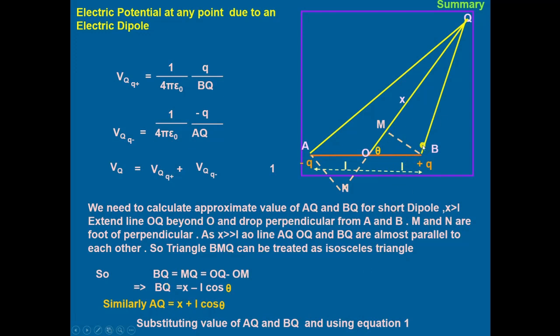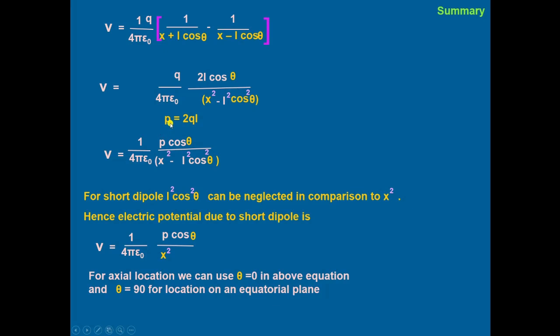BQ comes out to be equal to MQ, equal to OQ minus ON, so BQ will be X minus L cos theta, and similarly AQ will be X plus L cos theta. After substituting the values, we come to the conclusion that potential V will be equal to Q by 4 pi epsilon naught, 2L cos theta upon X square minus L square cos square theta.